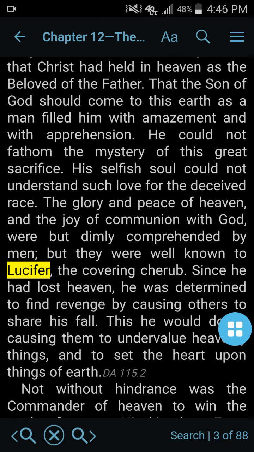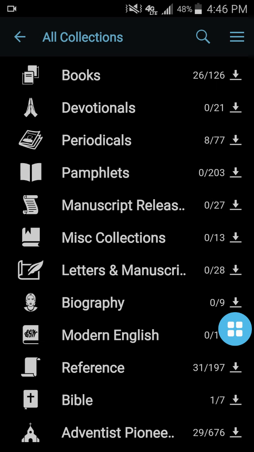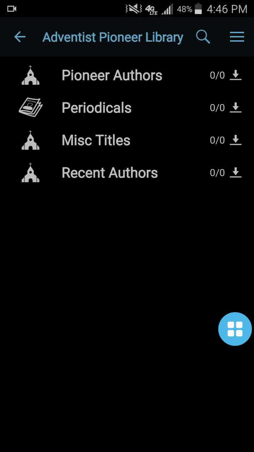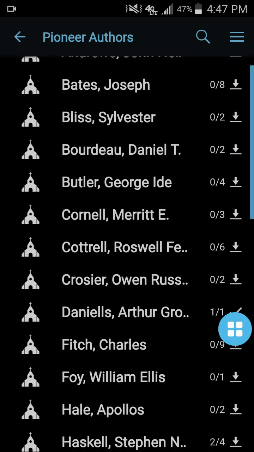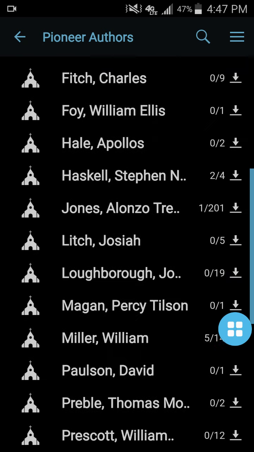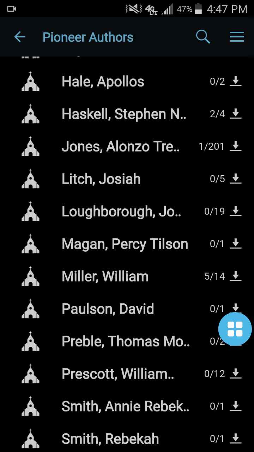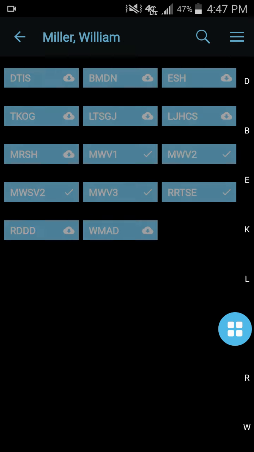You can also find the pioneer writings in this app too. If you go back and go down to the bottom where it says Adventist Pioneer, you can go pioneer authors, periodicals, miscellaneous titles, and recent authors. If we go into pioneer authors, it's got stuff by John Andrews, Joseph Bates, A.G. Daniels, Charles Fitch, Stephen Haskell, A.T. Jones, Josiah Litch, John Loughborough, William Miller, one of my favorites.